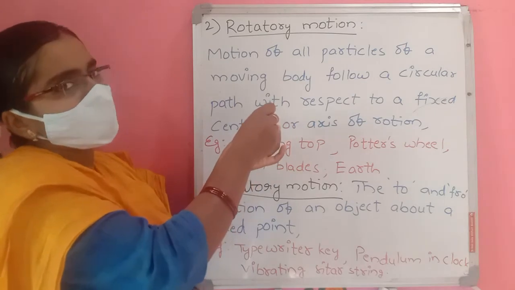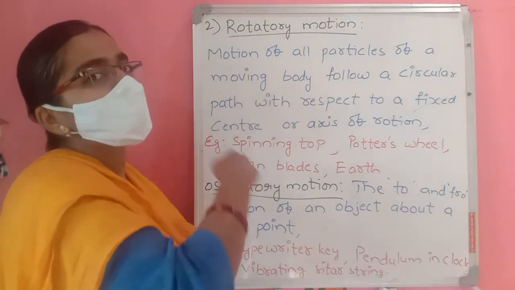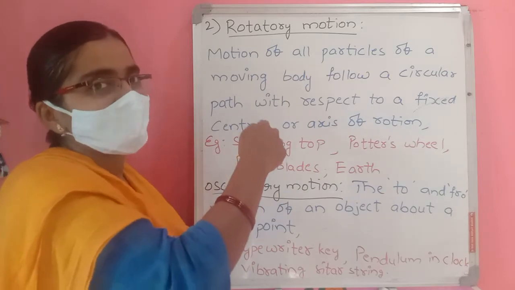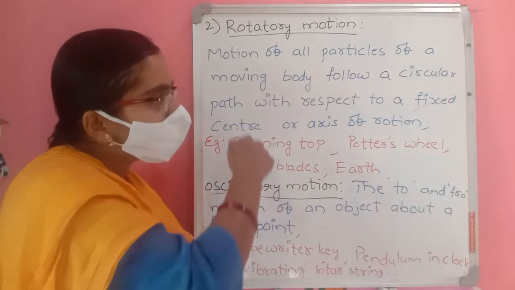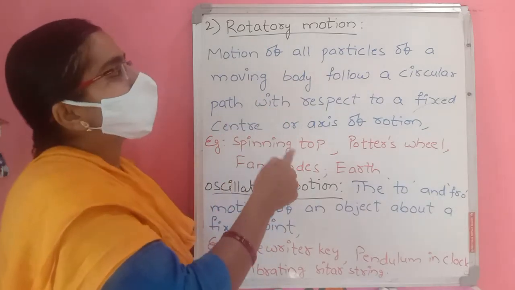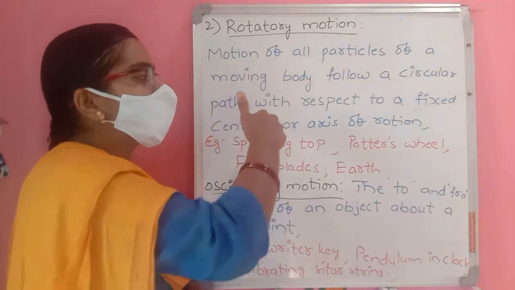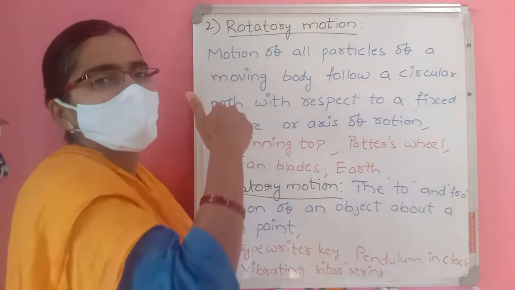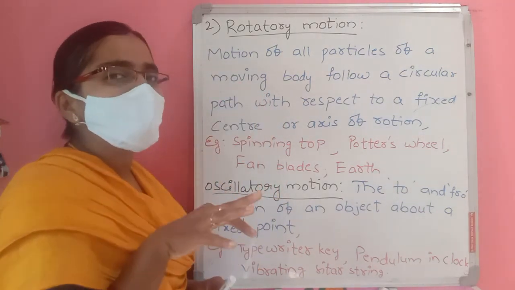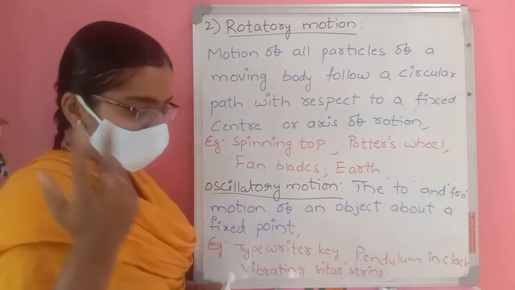Next, motion of a drill bit in a drilling machine. If you drill like this, what happens? The drilling machine goes into the wall by rotating around itself. When it is rotating about a particular center or axis, that is called rotatory motion. At the same time, the drill bit is moving inside the wall, so that is translatory motion. So it has both translatory and rotatory motions.